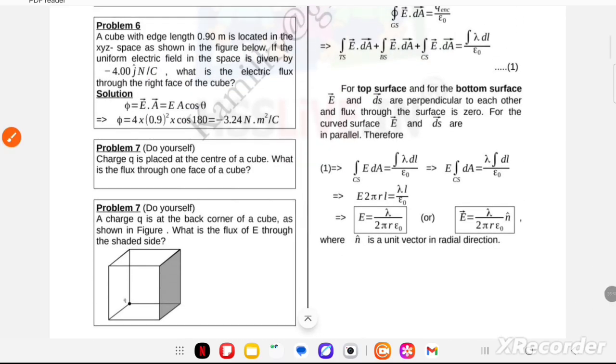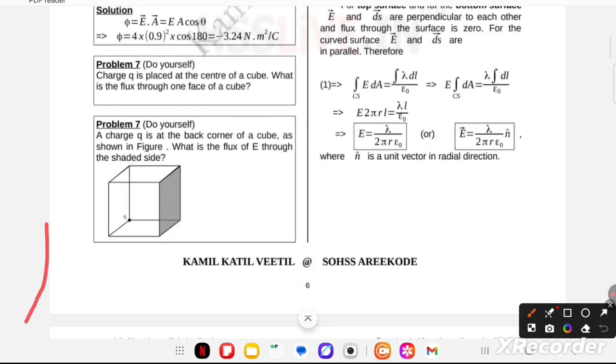Problem number 7, 8. A charge q is placed at the center of a cube. What is the flux through a face of the cube? And one more question for you. A charge q is at the corner of a cube, as shown in the figure. What is the flux through the shaded edges?